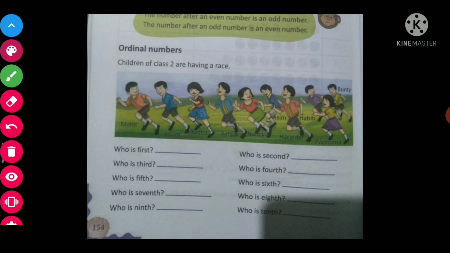If I ask who is first, you will see the first one. Mohit is in first, so we'll write Mohit here, because the position of Mohit is at the front, in the first position.